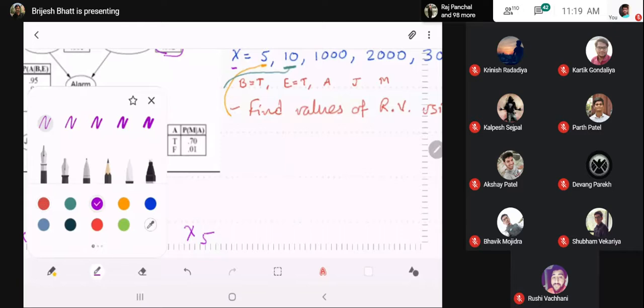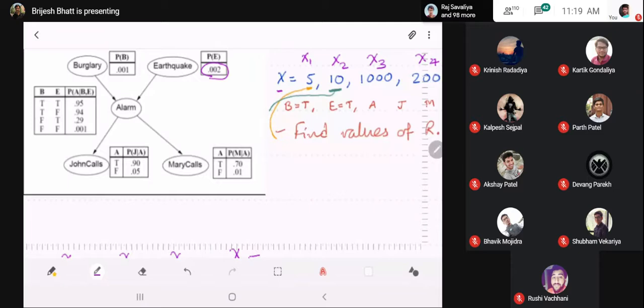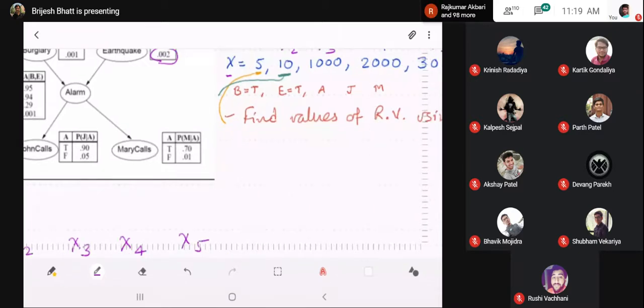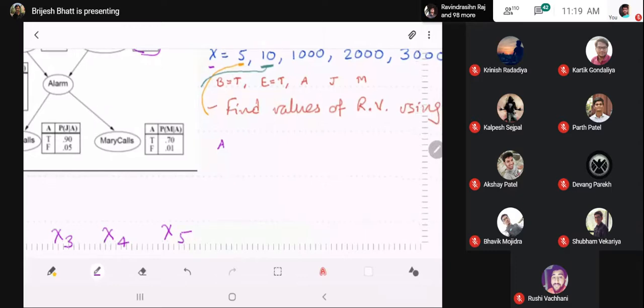So the other random variable now is A. A is also a binary variable, so there are two values, and we can draw a stick for A also, and say that it ranges from 0 to 1000.